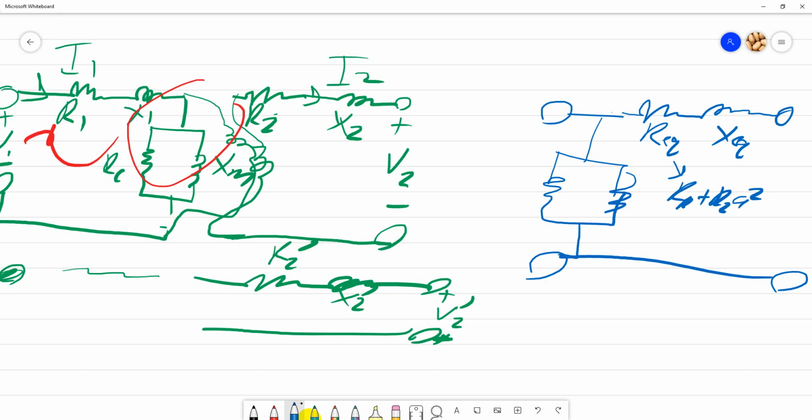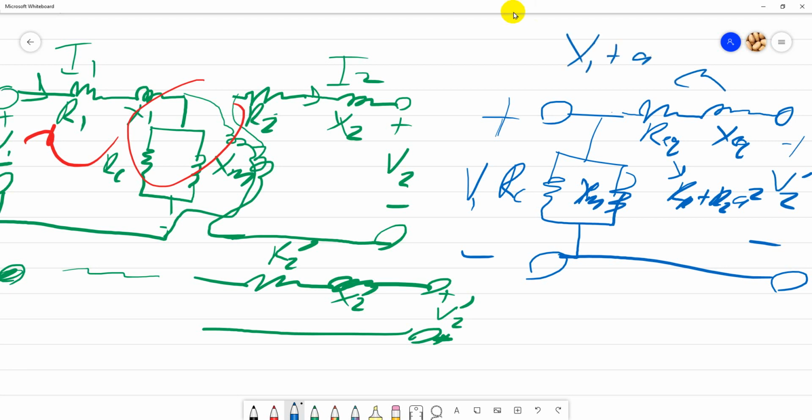This one is all brought to the primary side: RC, XM, plus V1 minus, plus V2 bar minus. And this one is X1 plus A squared X2. So this is brought to the primary.